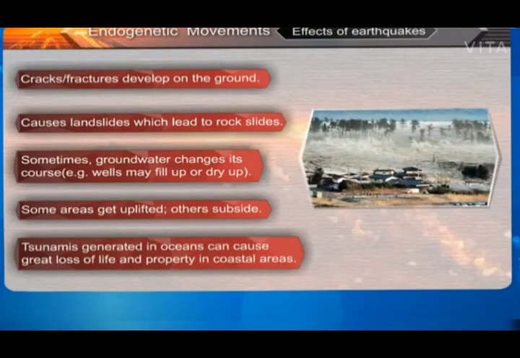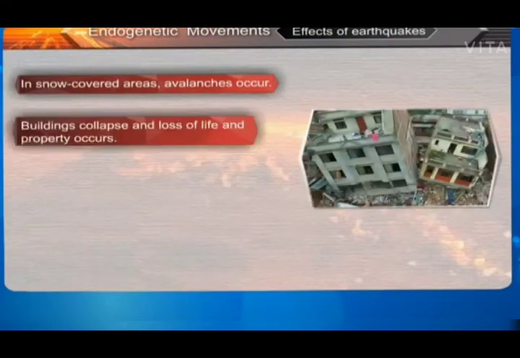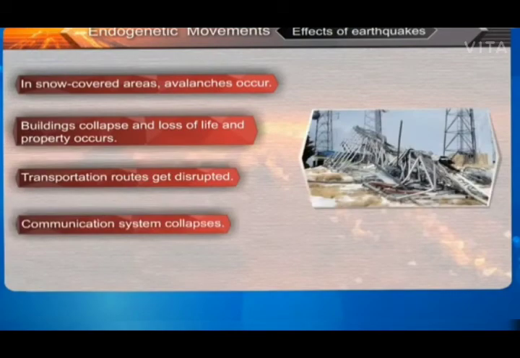Tsunamis generated in oceans can cause great loss of life and property in coastal areas. In snow-covered areas, avalanches occur. Buildings collapse and loss of life and property occurs. Transportation routes get disrupted. Communication system collapses.